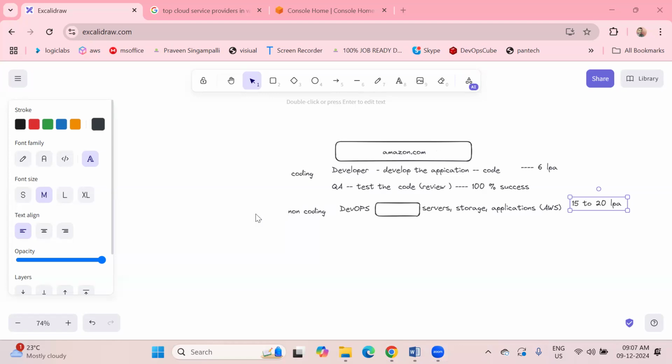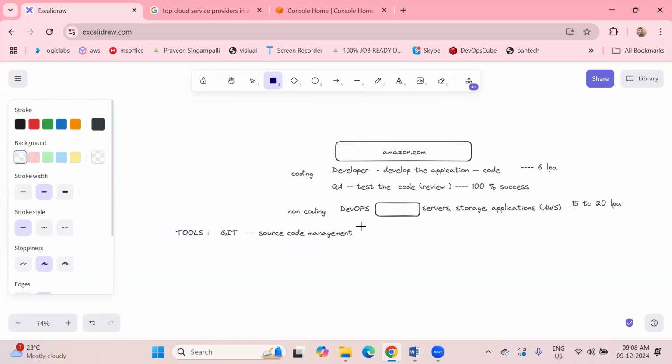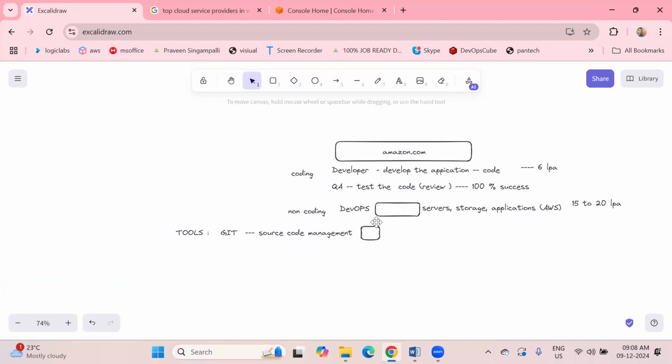Okay. So now what are the DevOps tools we are going to learn? Let's discuss here. The first tool is Git. In Git, we used to call it source code management. A developer will develop a code, right? This code will be stored here in this Git tool. So as a DevOps engineer, we need to understand Git as well, how they are going to save the code. That we are going to learn.